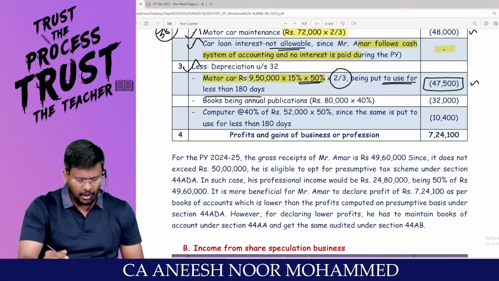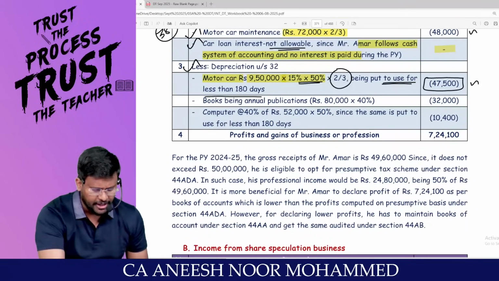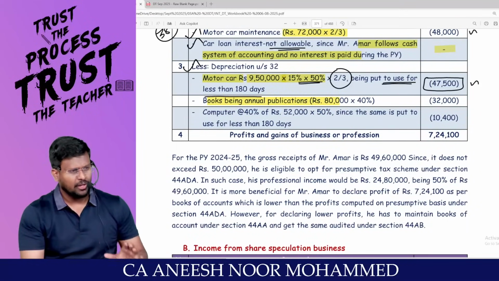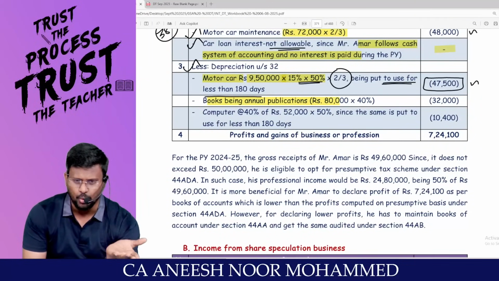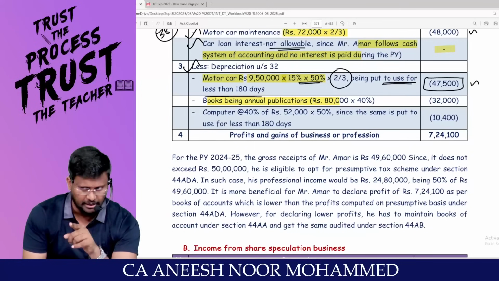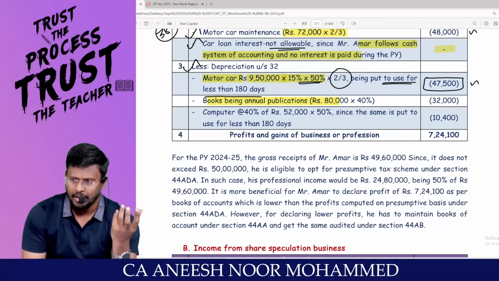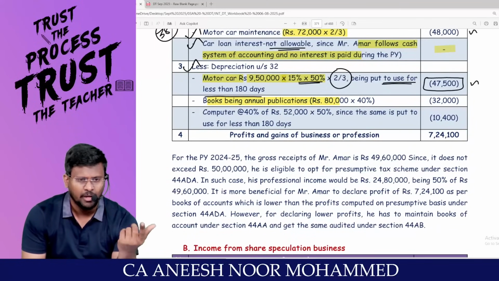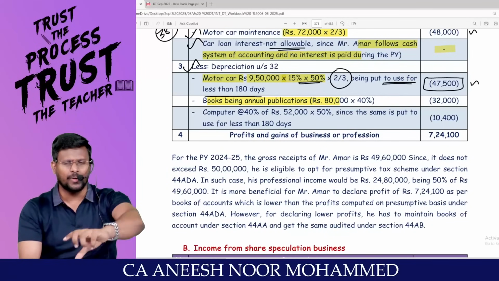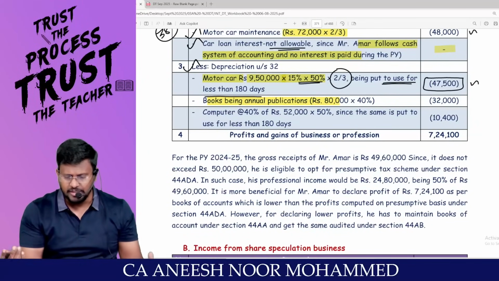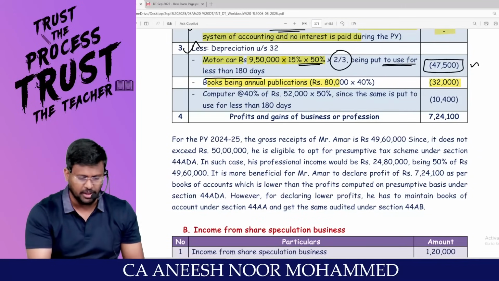Settled? Books. Sir, books being what publication? Annual publication. 100% of the books has been used for business only. Don't apply section 38. What is the value of books? 80,000. Into how much percent? 40%. Sir, are the books used for more than 180 days or less than 180 days? More than 180 days. That's why 32,000. Can I proceed?